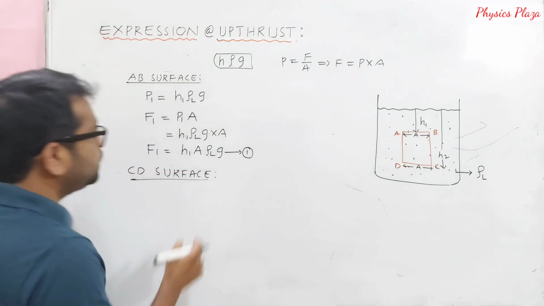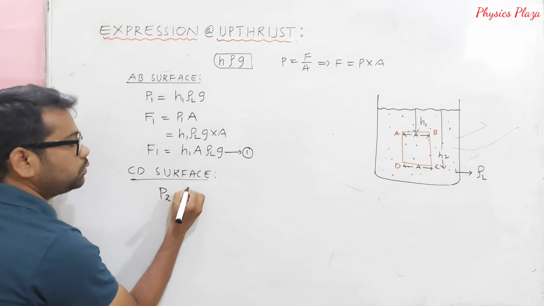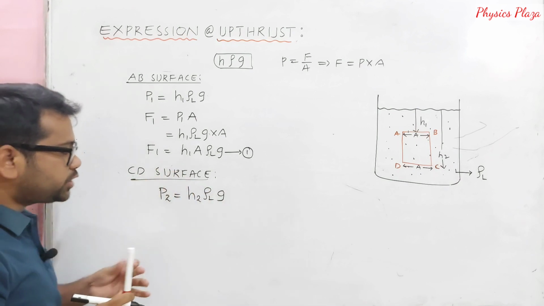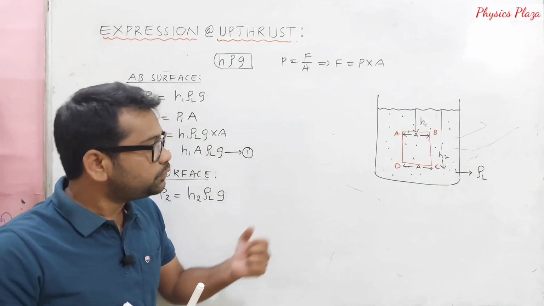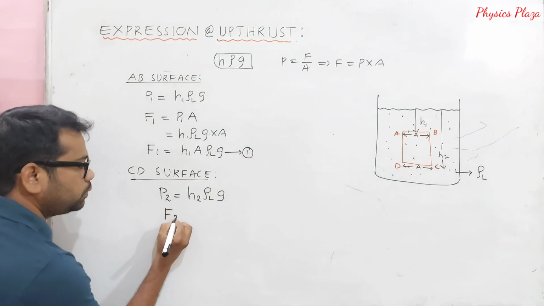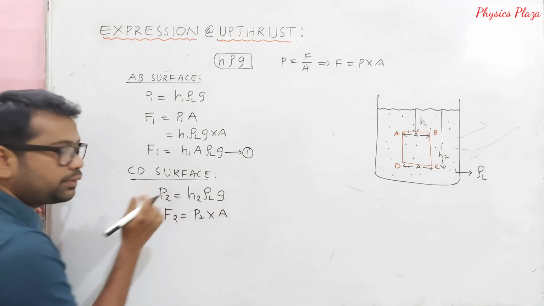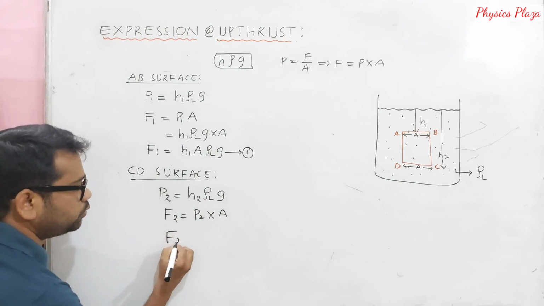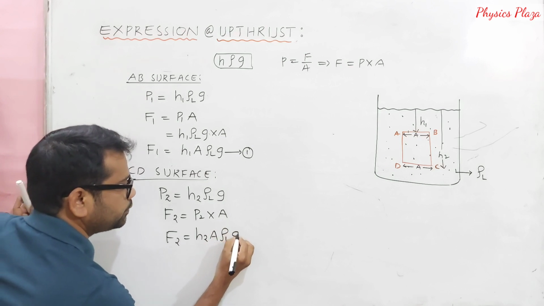By using the same formula, let P2 be equal to H2 rho L g, where H2 is the depth of the liquid and rho L is the density. Then the force acting on the CD surface, F2, is P2 into A. Substituting H2 rho L g in the place of P2, F2 is equal to H2 A rho L g.